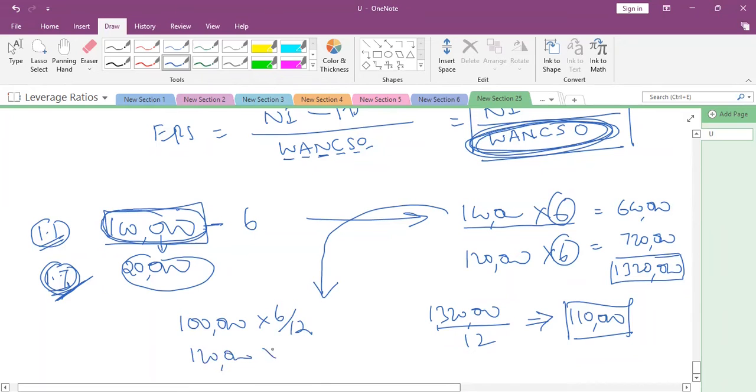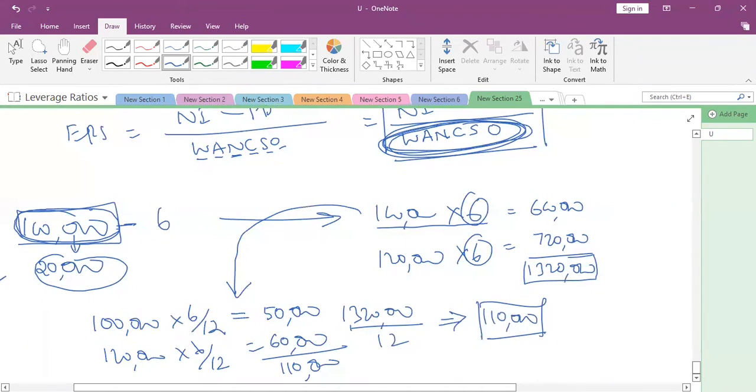120,000 I will be calculating 6 by 12. 100,000 6 by 12, how much is it coming? 50,000. 120,000 6 by 12 coming how much? 60,000. What is the total? Okay. Is it tallied?